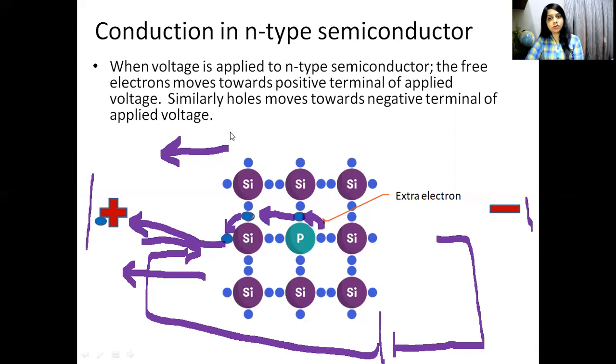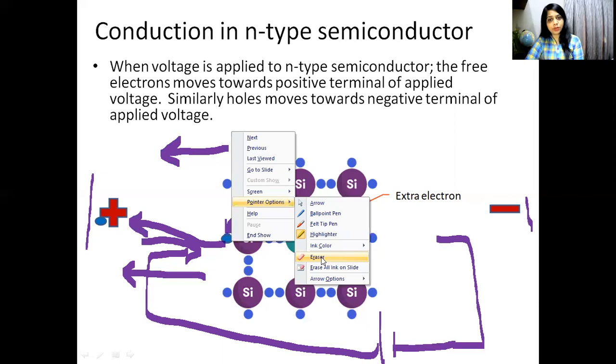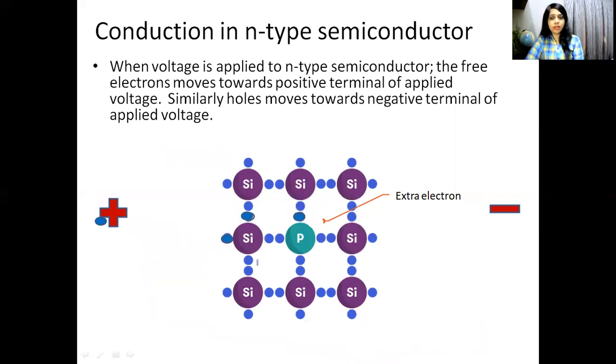Similarly, when electrons move towards the positive plate, at the same time holes move in the negative direction. Earlier this electron left a hole behind, then this left a hole behind, then this, and then this. That means holes are moving in this direction and electrons are moving in this direction.